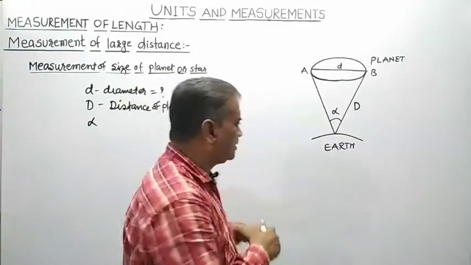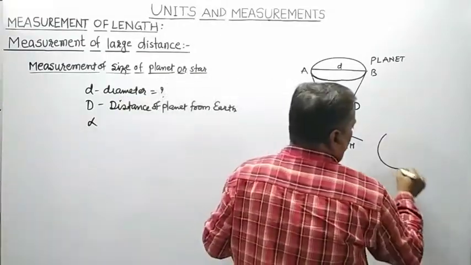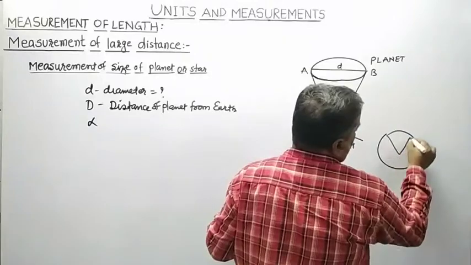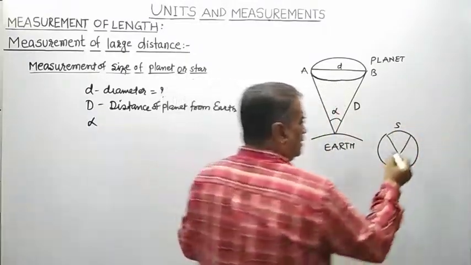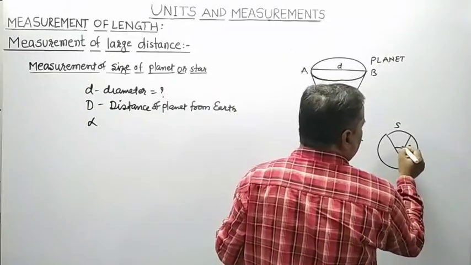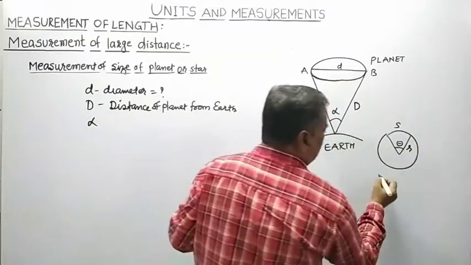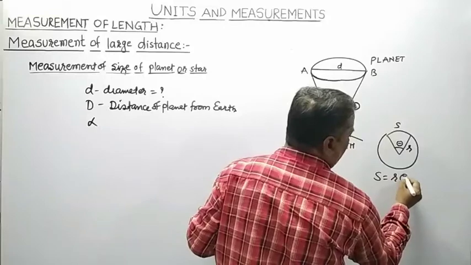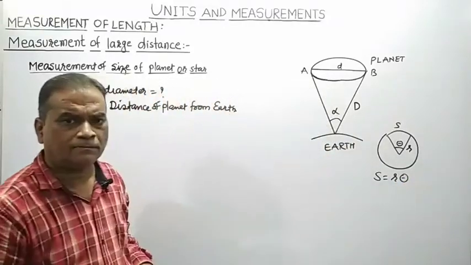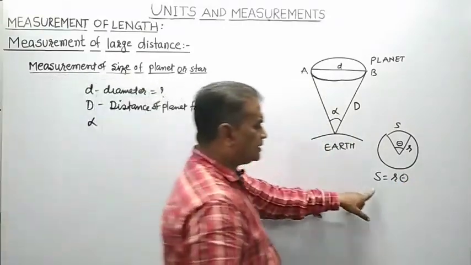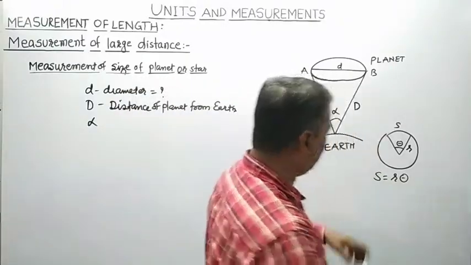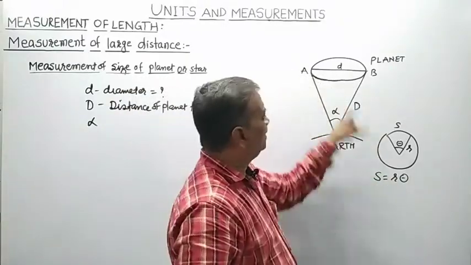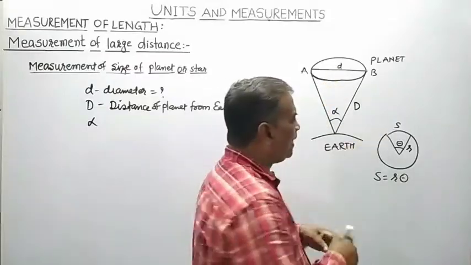Now you know the relationship from the knowledge of a circle. If S is the length of the arc, R is the radius, and this angle is theta, then S is equal to R theta. You are interested in finding the value of the length of the arc.